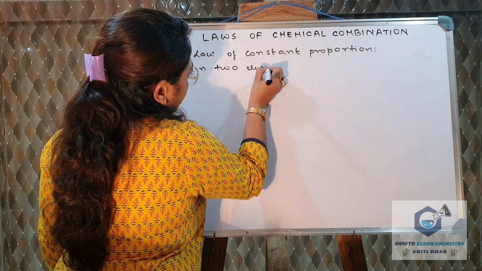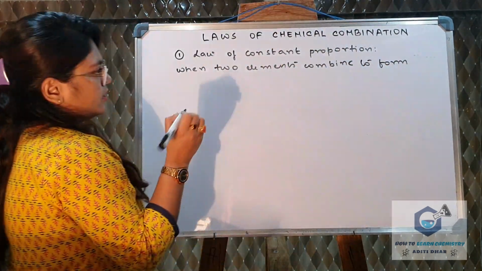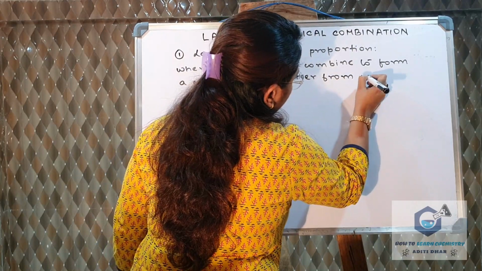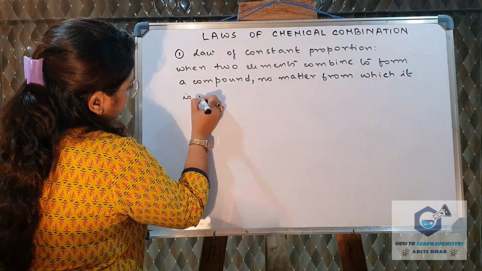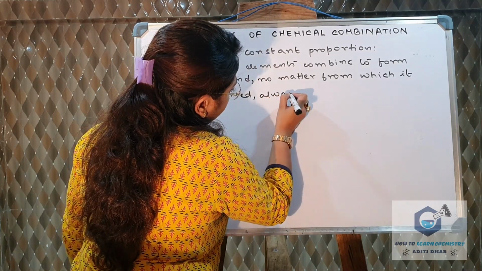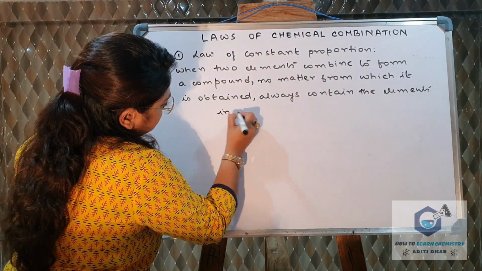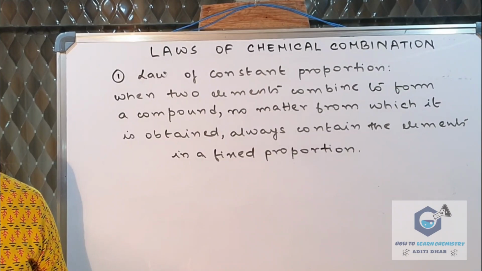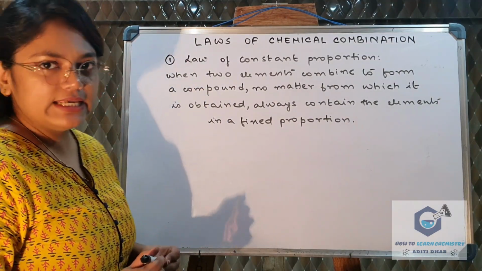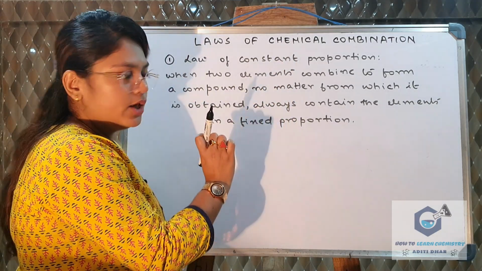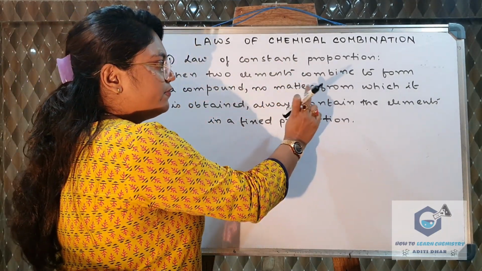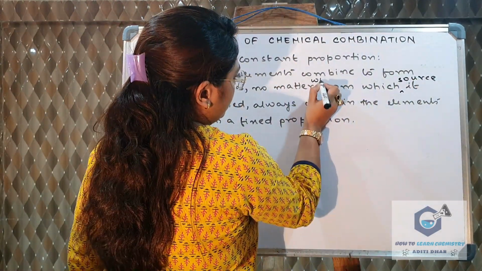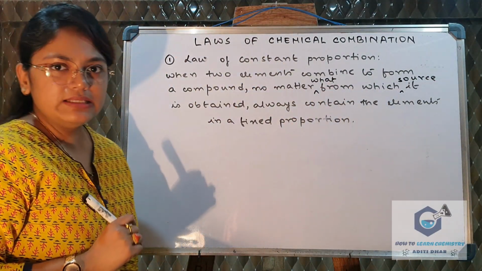When 2 elements combine to form a compound, no matter from which source it is obtained, it always contains the elements in a fixed proportion. So this is the whole law.